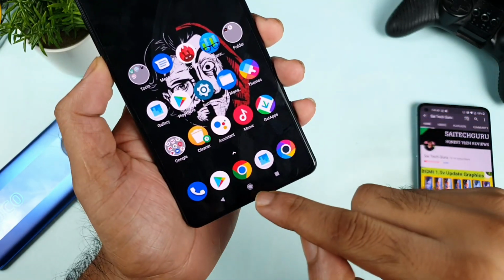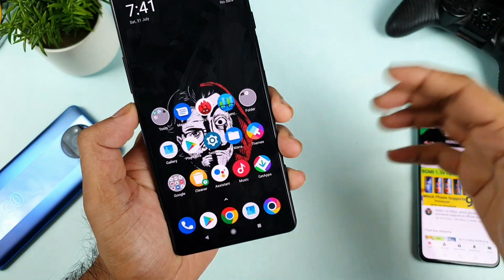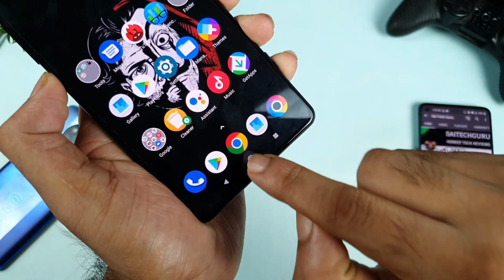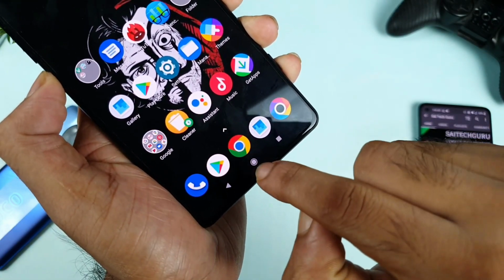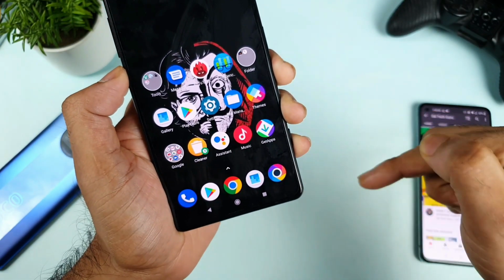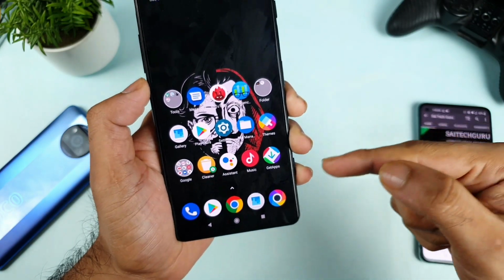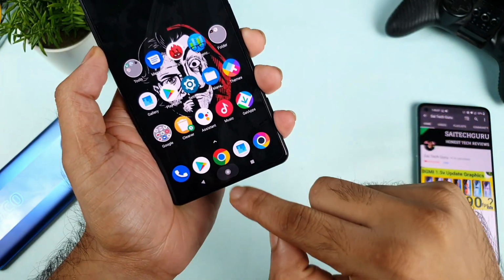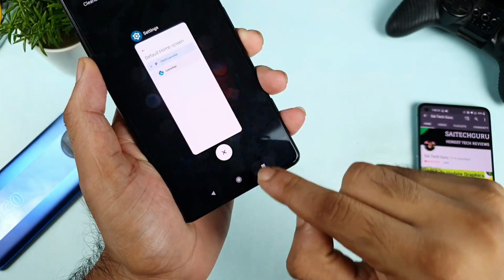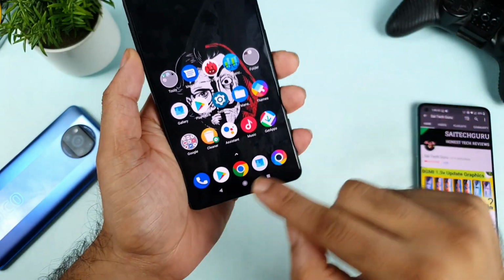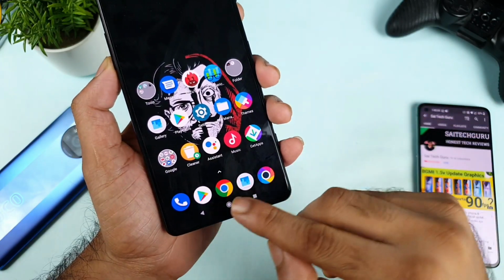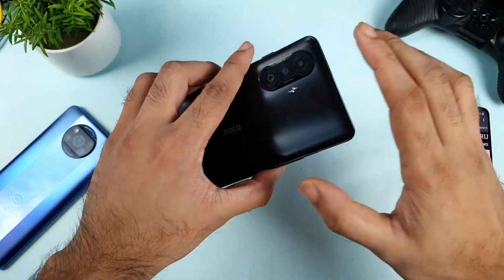Another issue is regarding these buttons. If you watch my couple of speed test videos or my previous videos, sometimes whenever you press the home button, the 3 buttons, the overlay, the touch reflection as you can see, will stay for a long time, even if you don't press the buttons. It did happen in my unit, and even a few users noticed it in the videos and explained it. So even if you don't press, the touch indication remains for a long time, whichever button you press. That's a problem I did experience before, but right now in front of the camera I'm not getting it. Still, it's one issue I thought of mentioning for you all. In case you're trying to use the POCO F3 GT, these are the problems you may encounter.